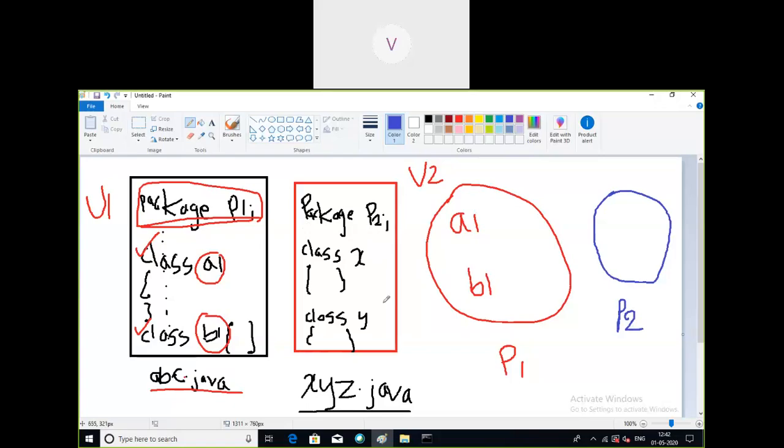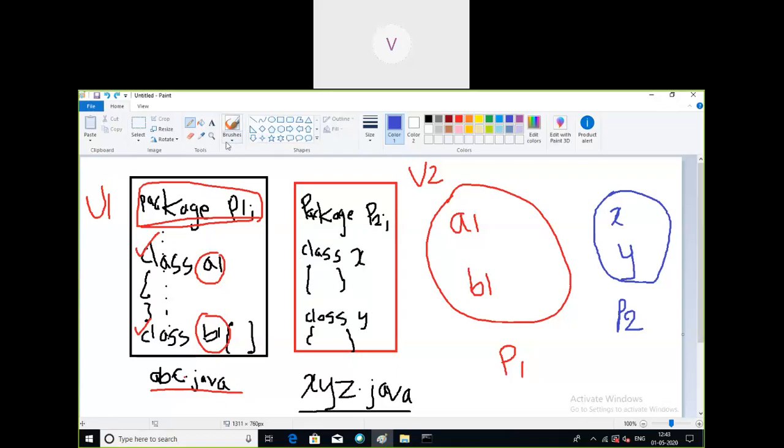The classes in this source file are x and y, so x and y will be kept in package p2. Ultimately, whatever statement you write at the beginning of the source file indicates where the classes present in the source file should be kept.